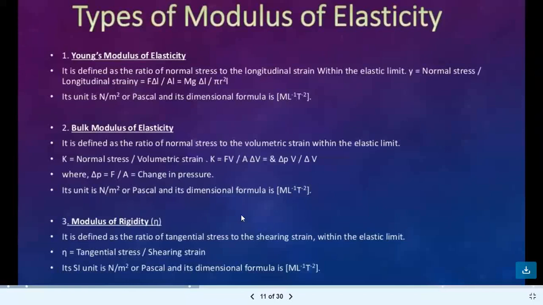Young modulus of elasticity, the formula is longitudinal stress upon longitudinal strain. Bulk modulus of elasticity, the formula is normal stress upon volume strain, or pressure upon volume strain. Modulus of rigidity, the formula of modulus of rigidity is eta equals shearing stress upon shearing strain. So we can say there are three types of modulus of elasticity.